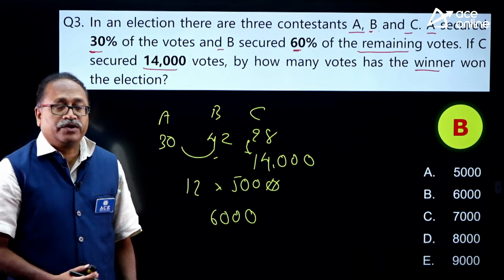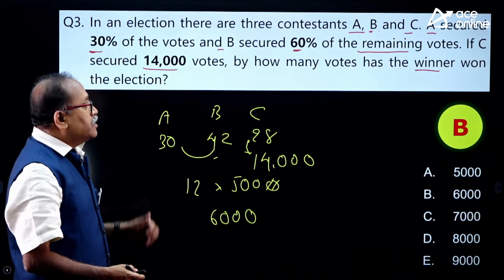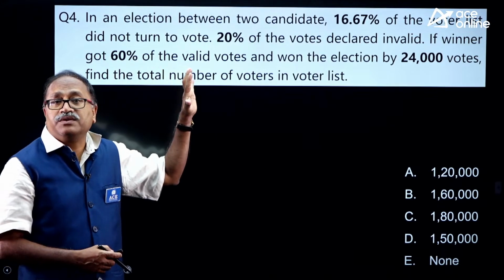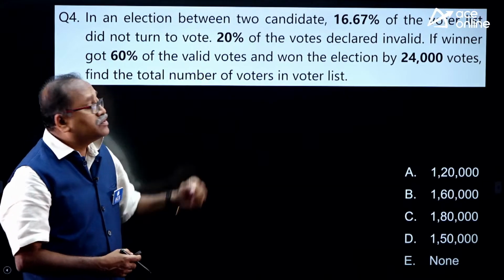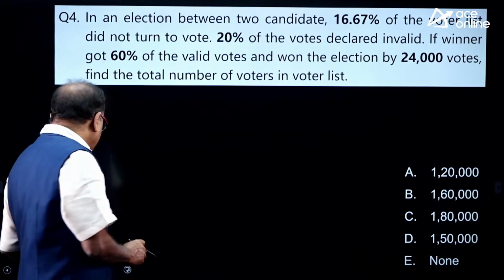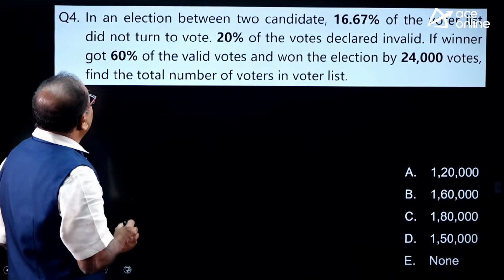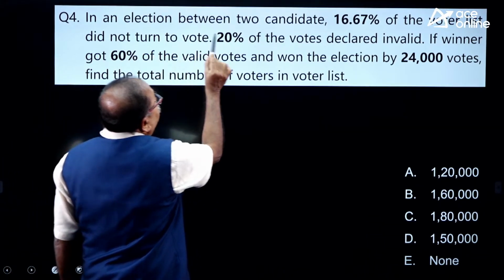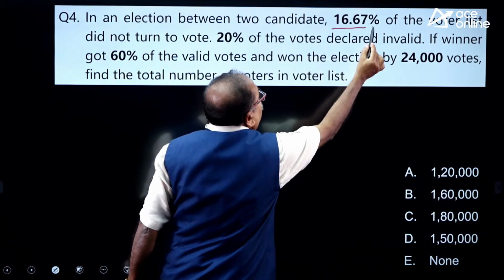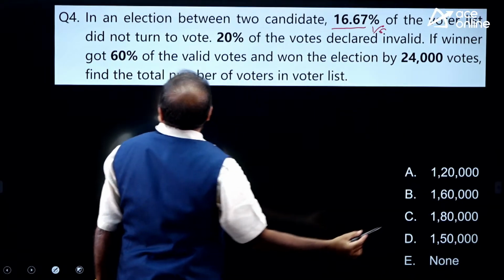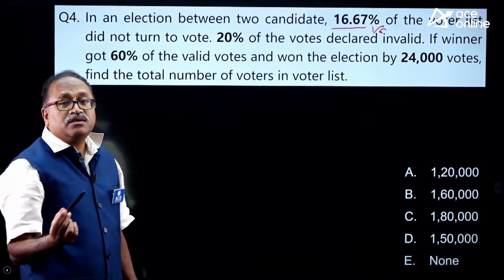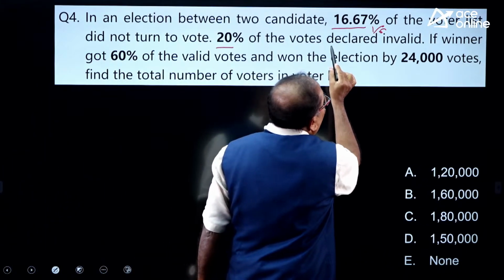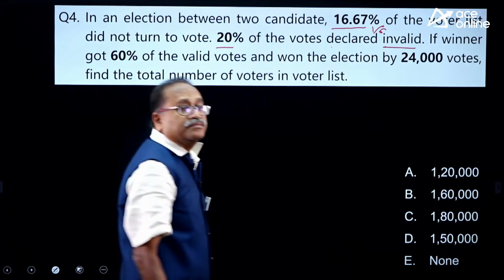Yes? Okay, well done. But can you answer the next question, my dear friends? Look at this question. Let's read the question and then I'll explain it. I'll give some time and then explain. In an election between two candidates, 1/6 of the voters in the voter list did not turn up to vote. 20% of the votes were declared invalid.